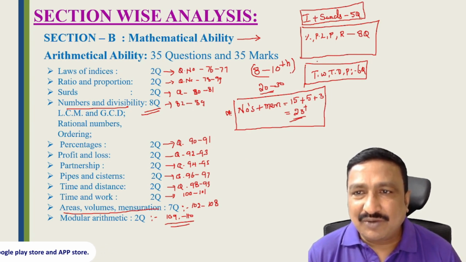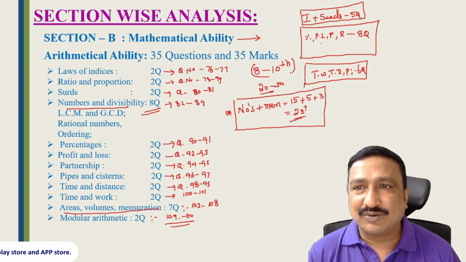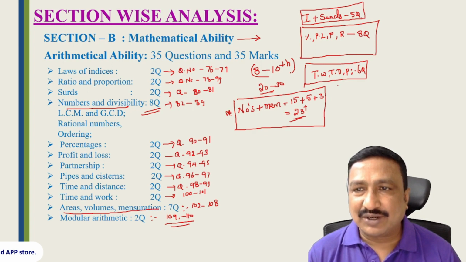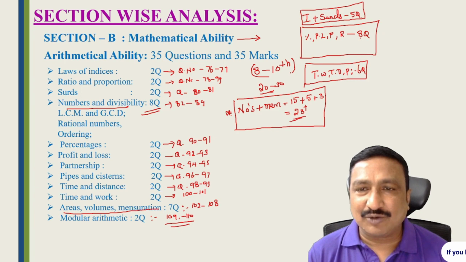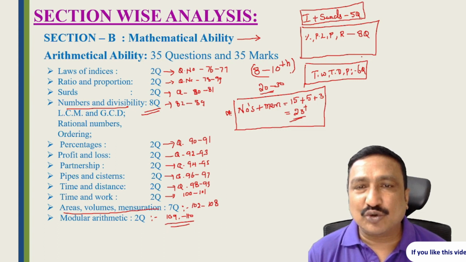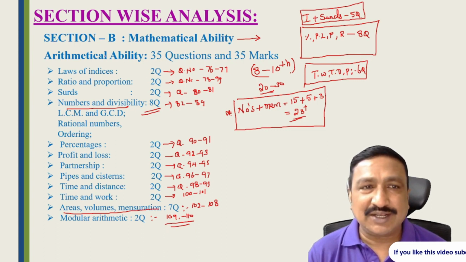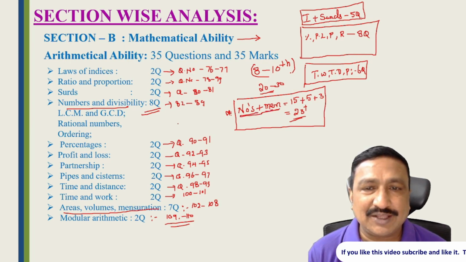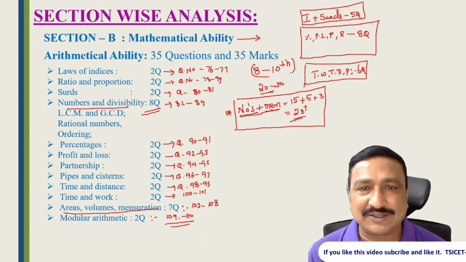Always divide your preparation into 3 parts. Numbers and mensuration you can prepare in 1 week, time and work, time and distance and pipes in 1 week, and percentage, profit and loss, partnership and ratios in 1 week. Like that, if you prepare weekly over 4 months or 3 months, we can score very easily 20 to 30 marks in arithmetical ability. So okay now friends, prepare very seriously, take any best book and prepare all the questions. Practice regularly.